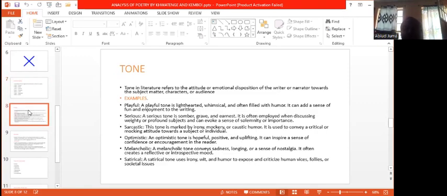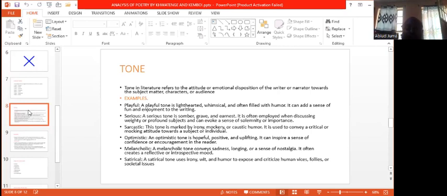Now when we are looking at the tone of a poem, this refers to the attitude or emotional disposition of the writer or narrator towards the subject, characters, or the audience. So the tone is the attitude or emotional disposition of the writer, not of the reader, but of the writer. That's why I want you to note that down.